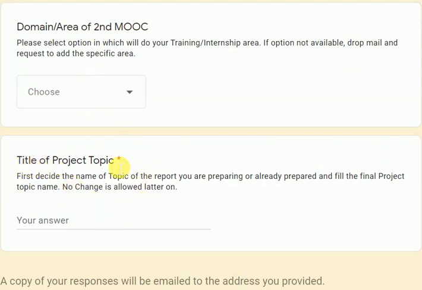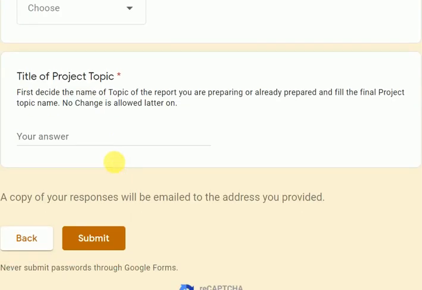So you are required to prepare the report for the MOOC also. If you have done an internship in a company or a MOOC, in either case you are required to prepare the report. For the report you should have a title. So if you have done a MOOC also, for that also you are required to provide the title of the project report, right? After writing the title you can submit this form.